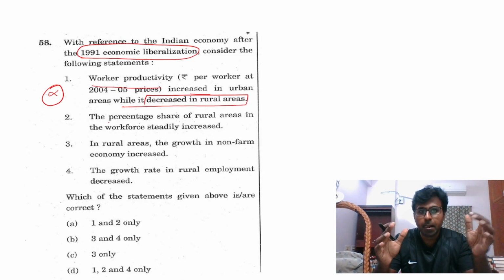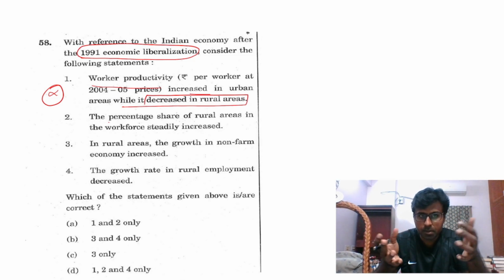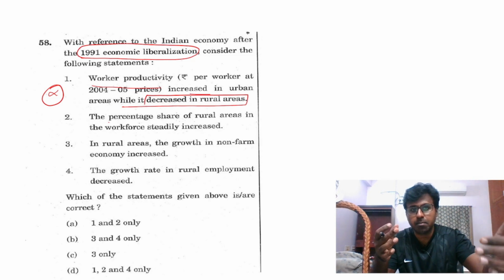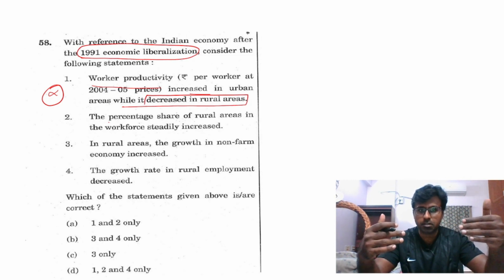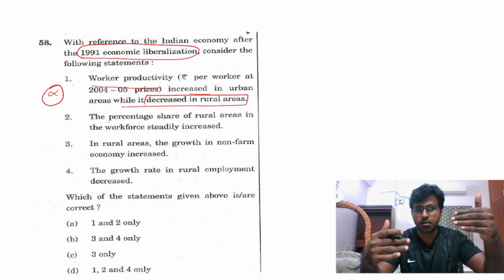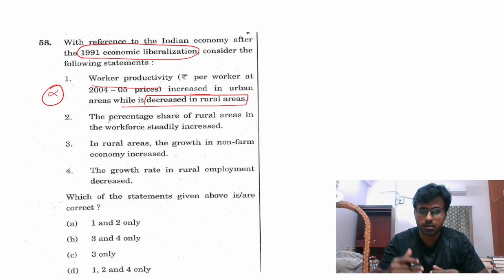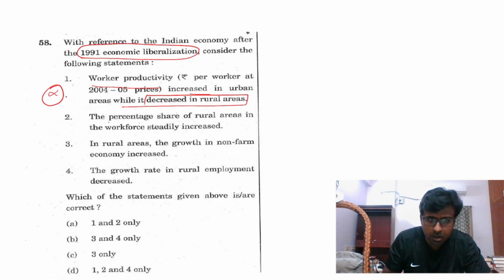But in overall economic development, it is not that in urban areas worker productivity has increased and in rural areas it has decreased. Actually both have increased, but the rate is different. In urban areas it is more, in rural areas it is a little less. So this is wrong. And the percentage share of rural areas in workforce has steadily increased, this is also wrong.